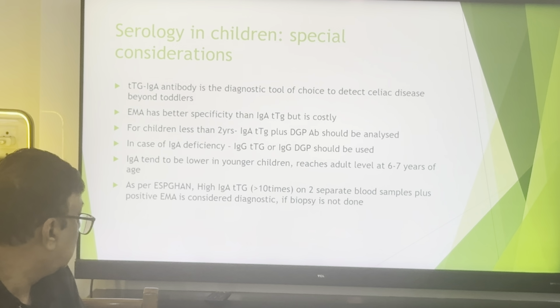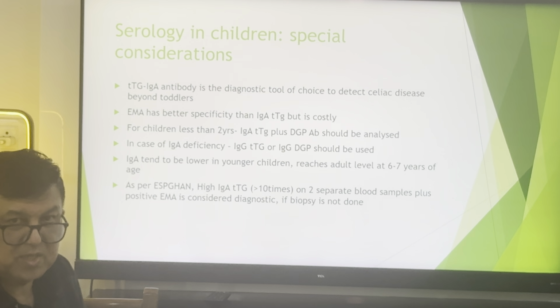celiac disease. The IgA tends to be lower in younger children and reaches adult level at 6 to 7 years of age. As per ESPGHAN, high IgA TTG, more than 10 times the upper limit on 2 separate blood samples, plus positive endomysial antibody is considered diagnostic if biopsy is not done.